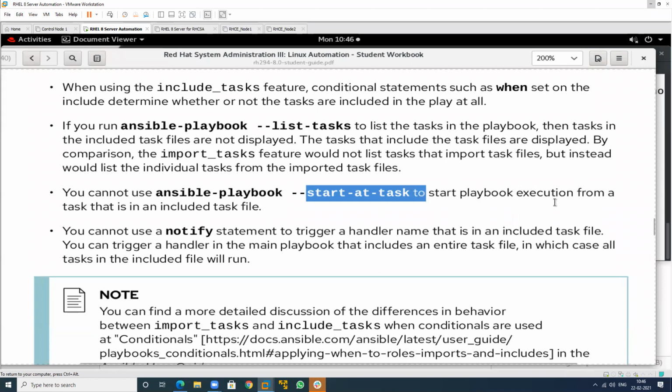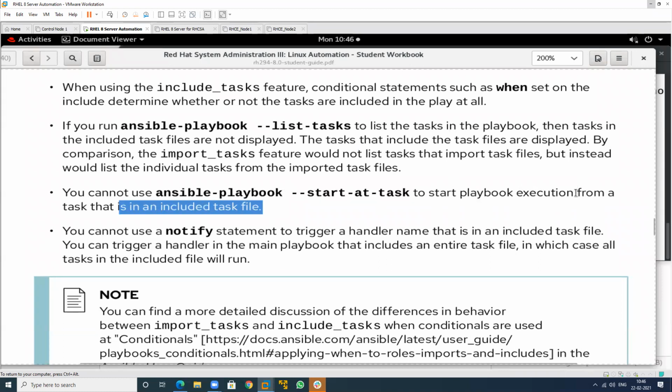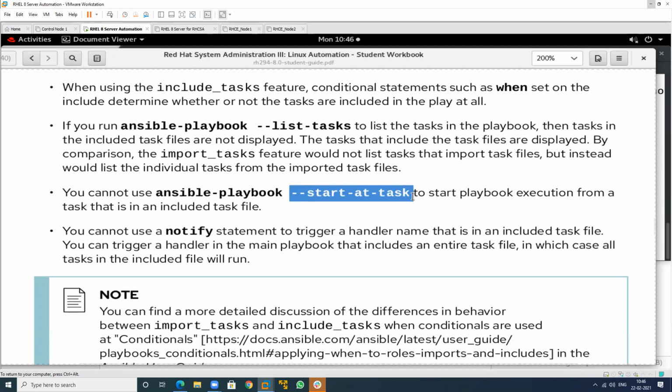If you want to exclude any task, this task will not perform, only this particular task will perform. So we can use this particular parameter in the command line. Hyphen start-at means which particular task will start first. If we have 3 tasks, but I want to start the second task first, the second task will start.